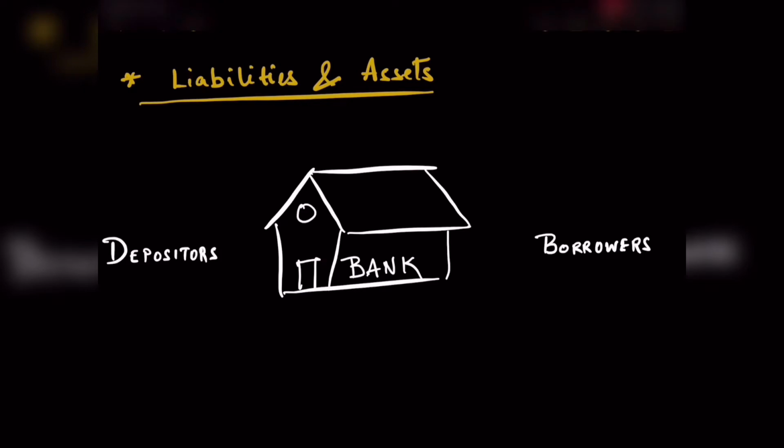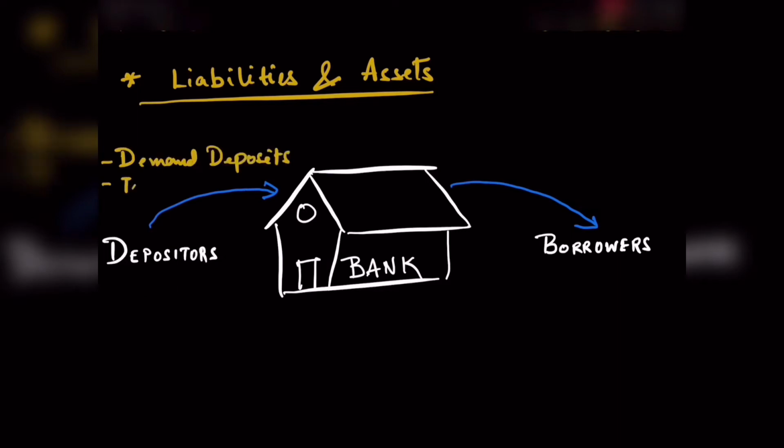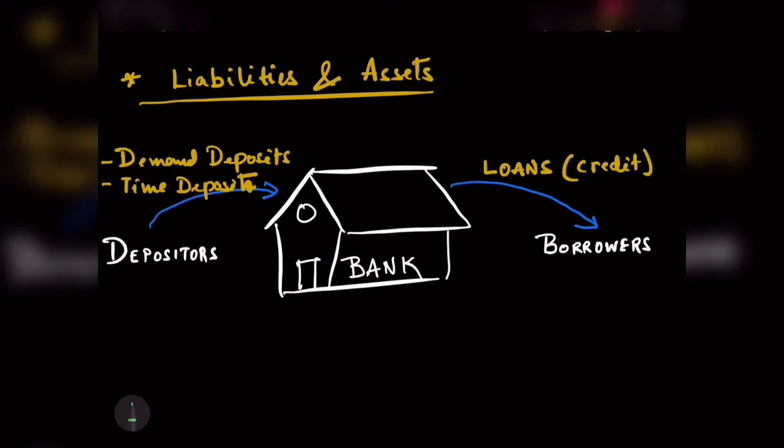Liabilities and assets. Bank is an intermediary which accepts money from depositors and lends it to the borrower who is in need of fund. Depositors keep their money in bank in the form of demand deposits and time deposits. And to the borrowers, bank will give out loans. The demand deposits and the time deposits which are kept by the depositors with the bank are known as liabilities, and the loans which are given out to the borrowers by the commercial bank are known as assets.